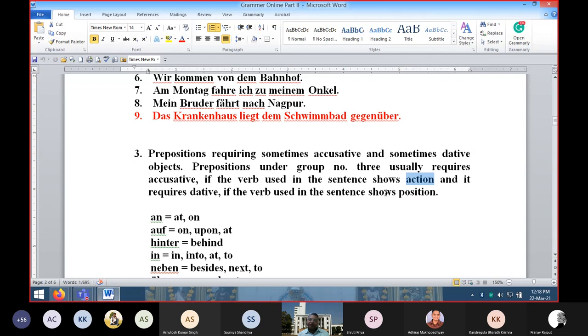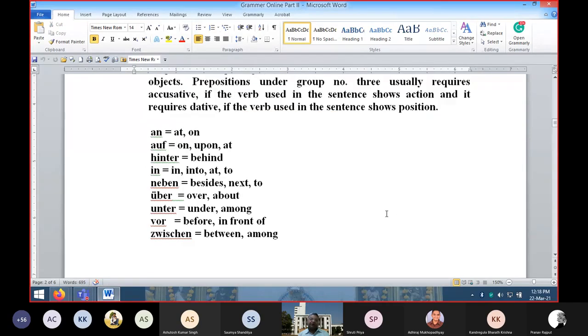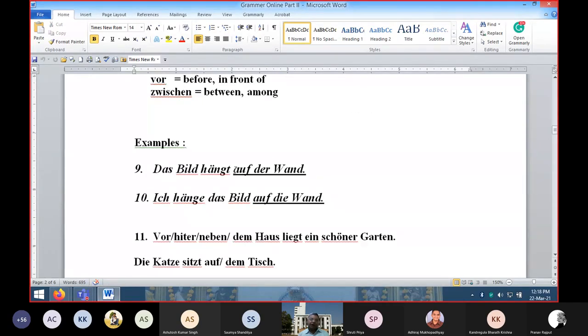And if it is showing just position, no action, just location, then dative. As you can see in the example, auf is used in both sentences, but in one sentence it is auf der Wand, in the other sentence it is auf die Wand. So auf die Wand is accusative, auf der Wand is dative. Wand means wall, a feminine noun.